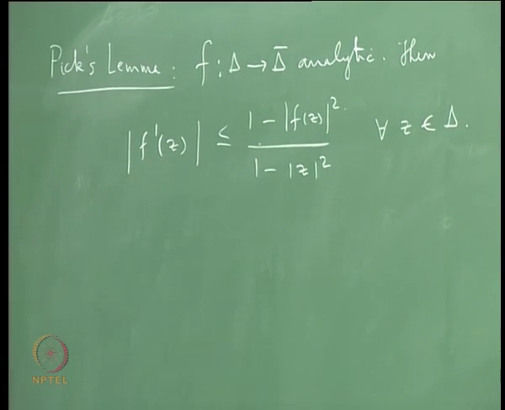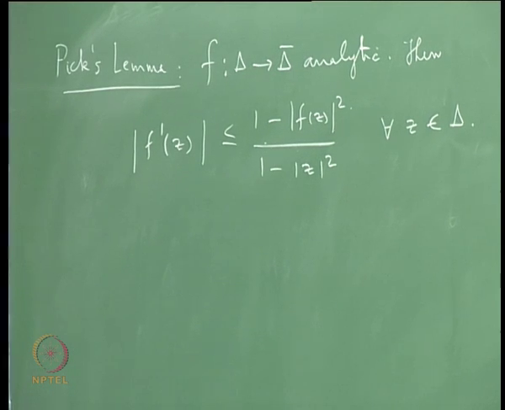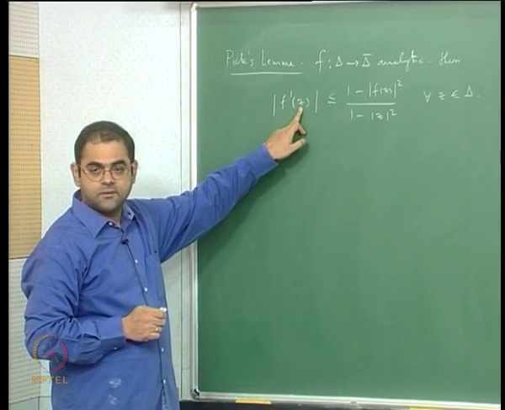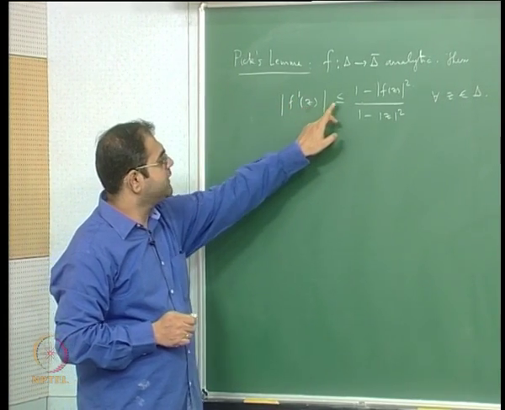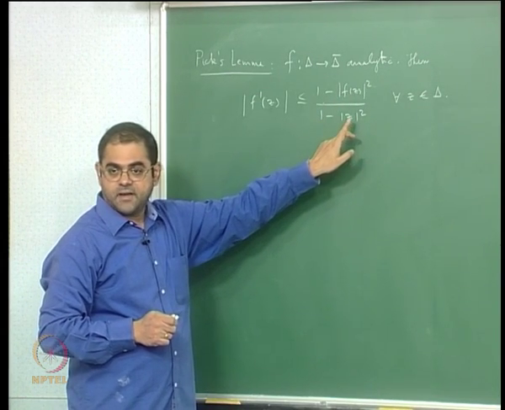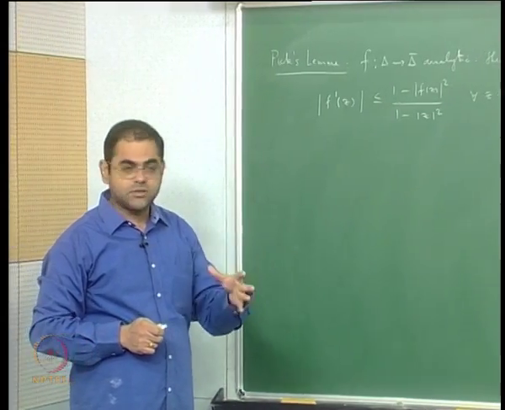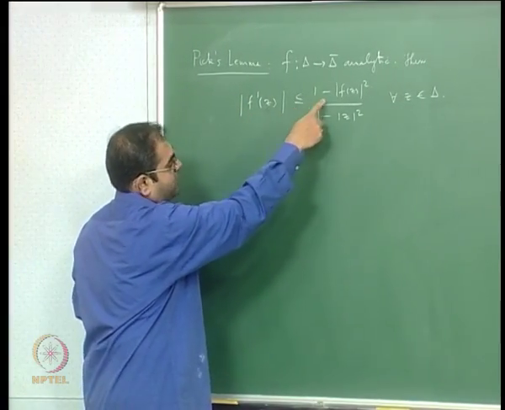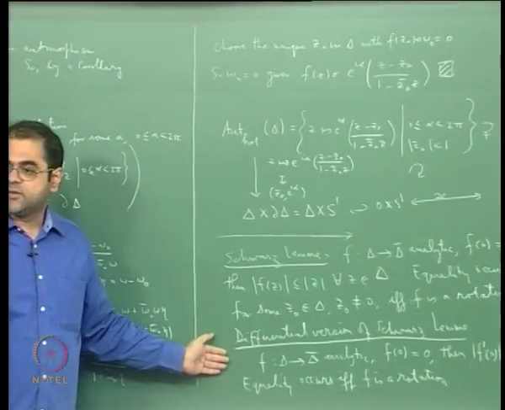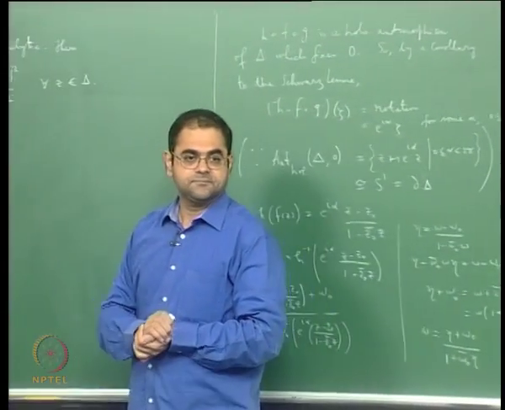You see, if I take in particular an analytic function which takes 0 to 0, then if I substitute z equal to 0, what I will get is mod f dash of 0 is less than or equal to 1 minus 0 by 1 minus 0, because I am putting z equal to 0 and f of 0 is also 0. Then I will get mod f dash of 0 is less than or equal to 1, which is the differential form of the Schwarz lemma. So this Pick's lemma is a generalization of the Schwarz lemma, okay.